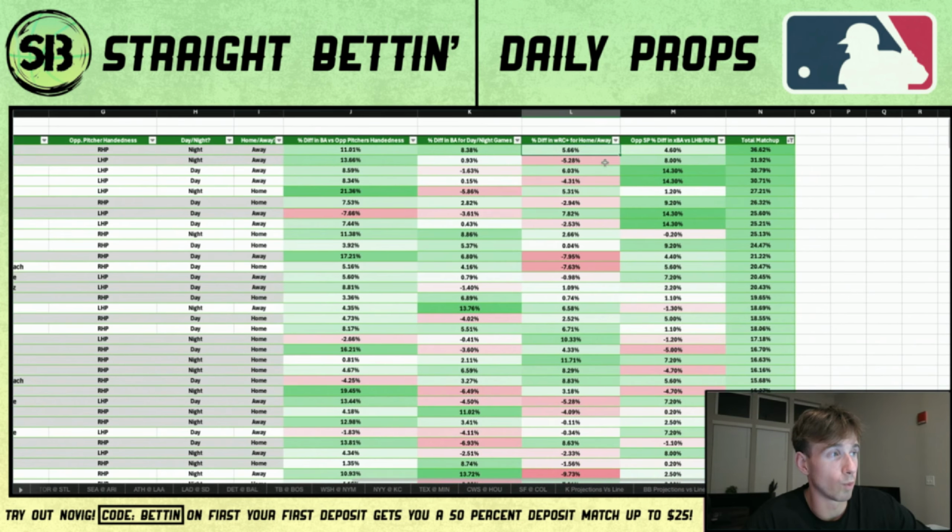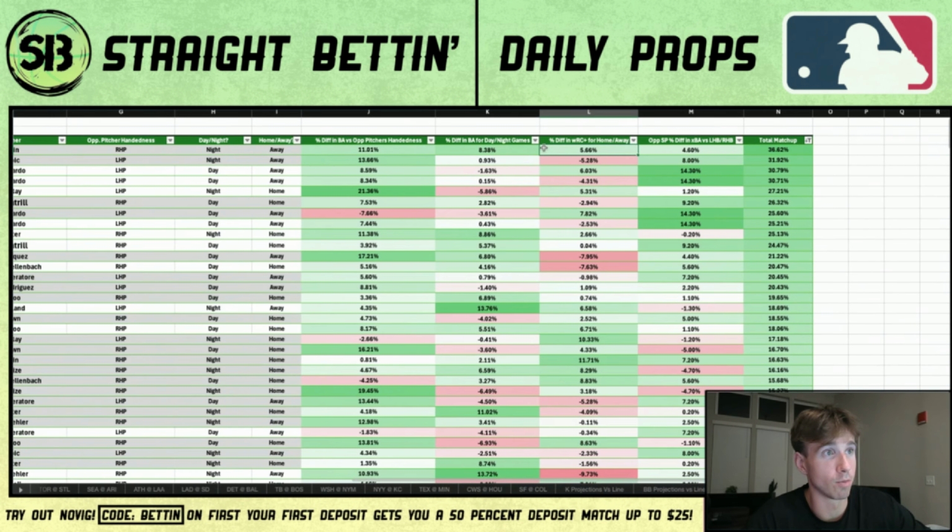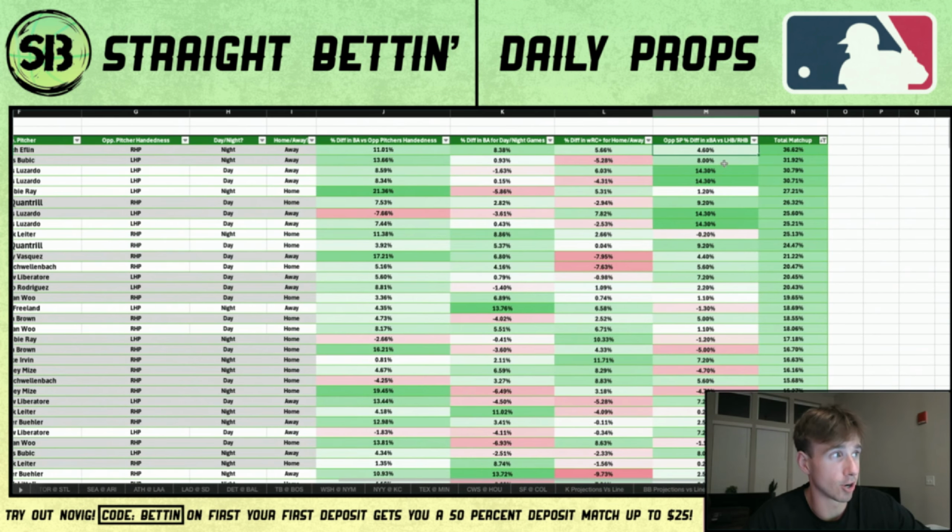Percent difference in weighted runs created plus for home away. So they're on the road. Riley Green's weighted runs created plus also goes up 5.66% on the road. And then the final thing, opponent starting pitcher percentage difference in expected batting average versus lefties and righties. Riley Green is a lefty, so this one makes sense, right?